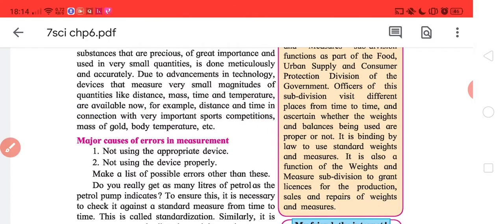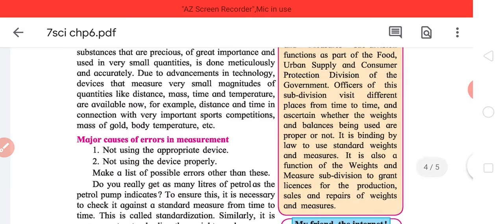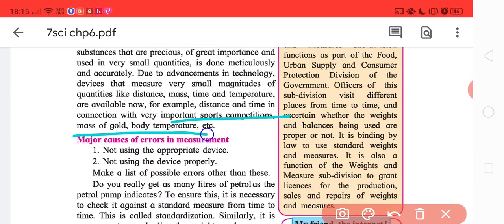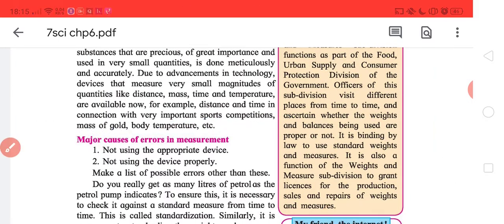For example, distance and time in connection with very important sports competition, mass of gold, body temperature, etc. Remember, in sports competition, even some milliseconds decide the difference between the first and the first runner-up. So yeah, devices should be really accurate.